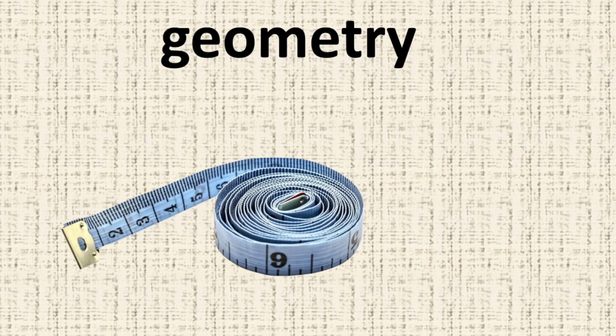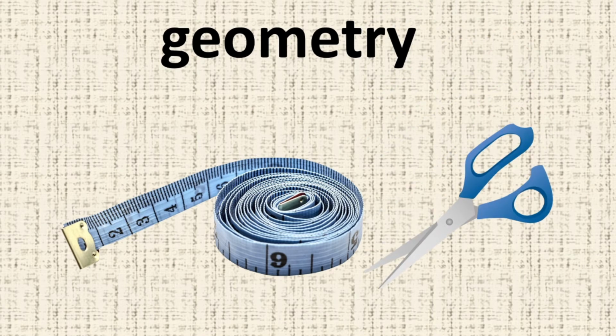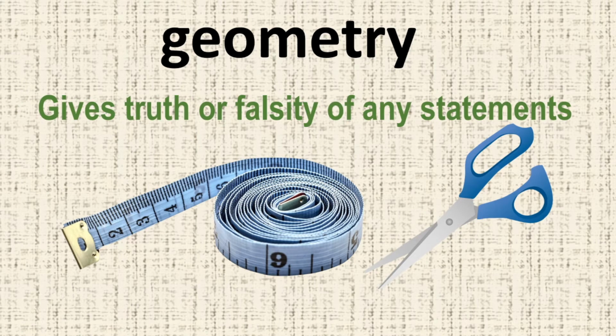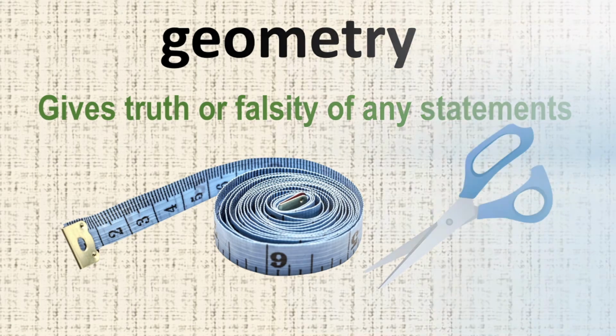Geometry is the measure of anything: measuring length, breadth, area, and so on. It gives the truth or falsity of any statement, only true or false, not both.